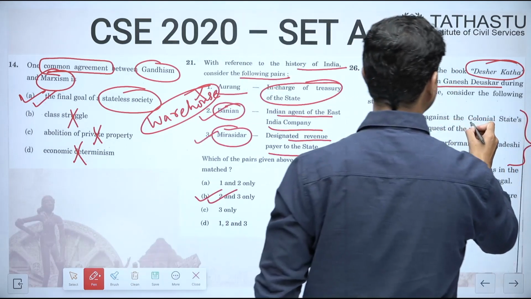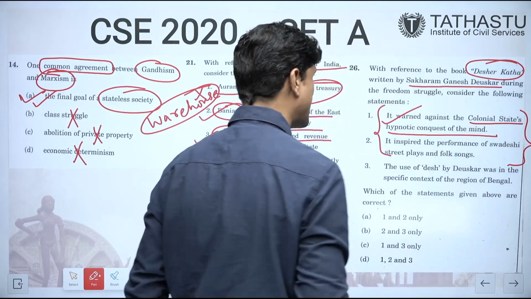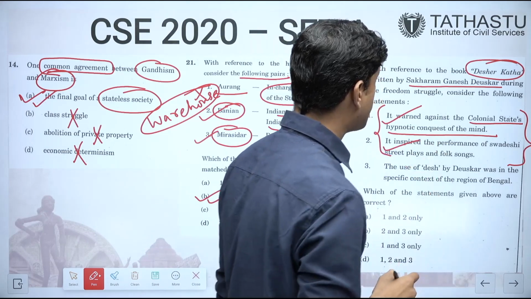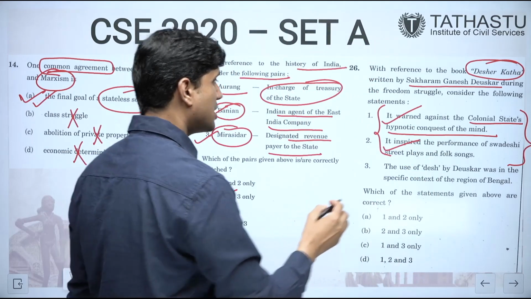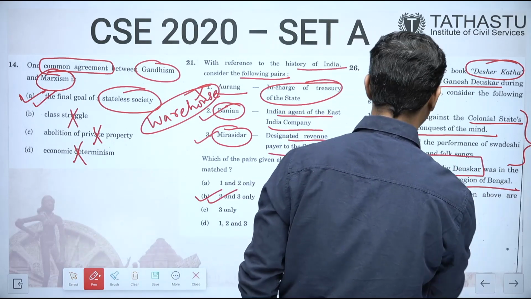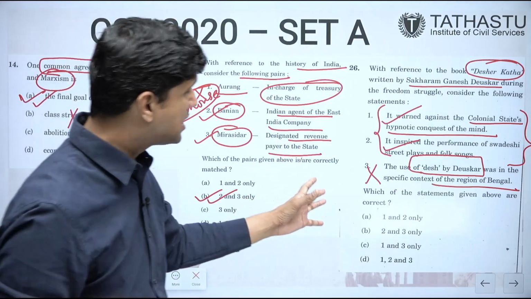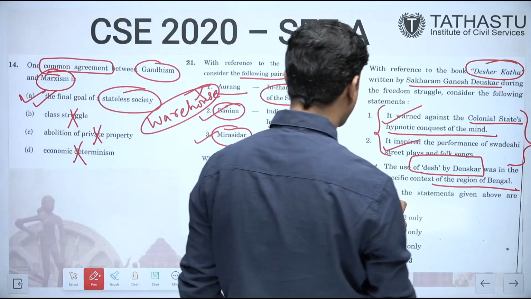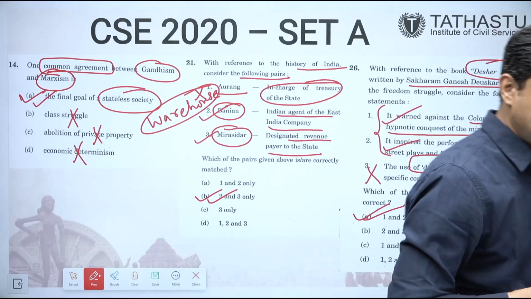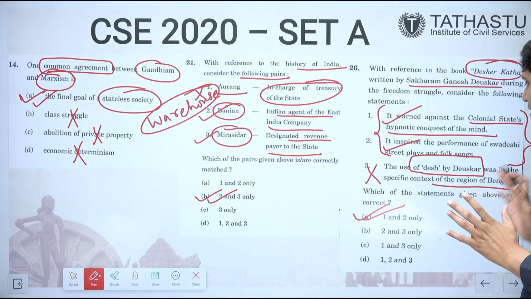These two statements have been directly picked from the Ishita Banerjee Dube book. It warned against the colonial state's hypnotic conquest of mind. This is correct. It inspired the performance of Swadeshi street plays and folk songs. This is also correct. The use of Desh by Deuskar was in a specific context of the region of Bengal. This is wrong. There has been a lot of debate on this question, but the UPSC has given the final answer, and the answer is 1 and 2 only. Answer 3 is wrong. It was not just Bengal.